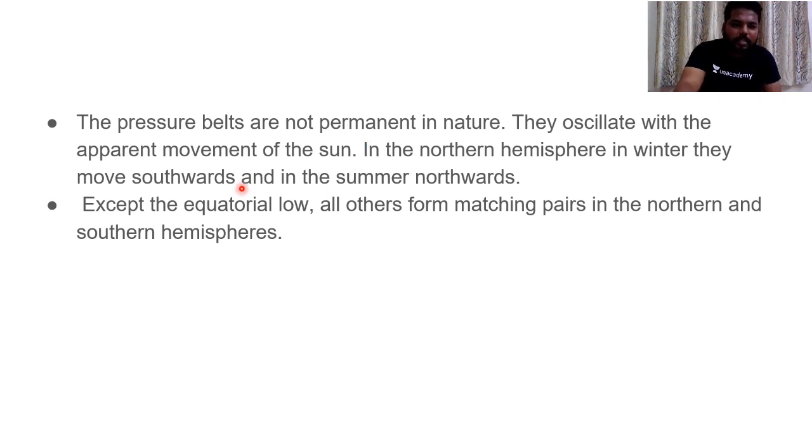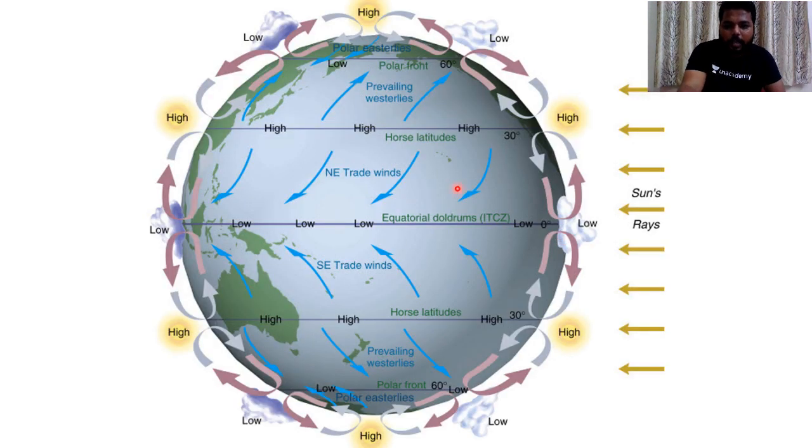So hence there is an exception: the equatorial low is only one single belt, and all other pressure belts which we have have their matching pairs in the northern and southern hemisphere. Here you can see the diagram. See, the equatorial low pressure belt, also called ITCZ. Subtropical high pressure belt, subtropical high pressure belt. How they are formed, I'll be explaining in the upcoming slides. And polar, subpolar low pressure belt and polar high pressure belt.